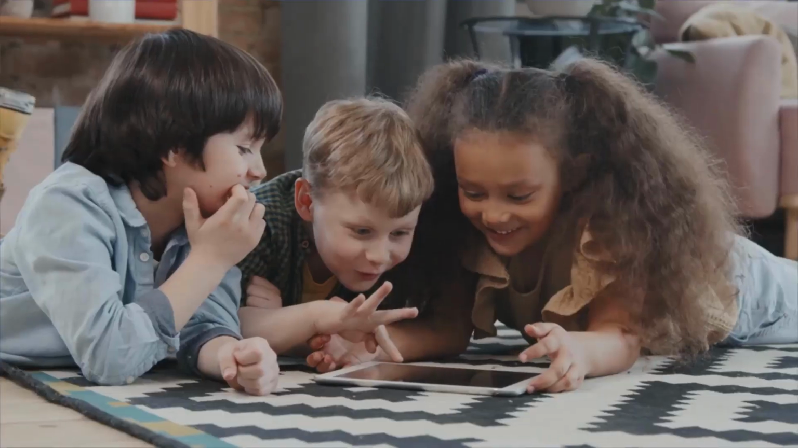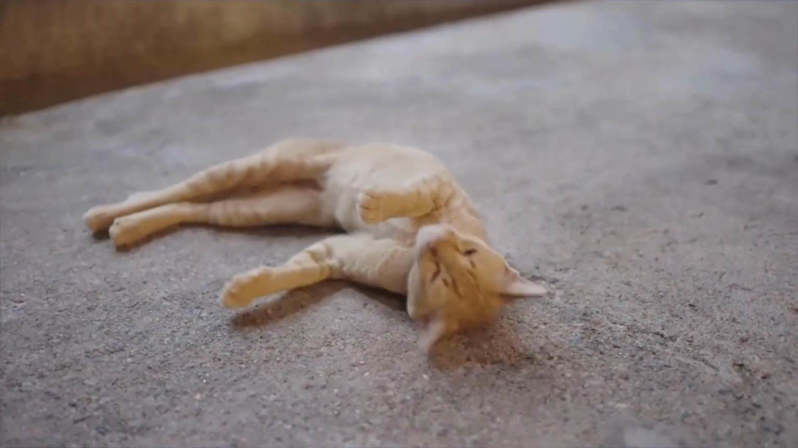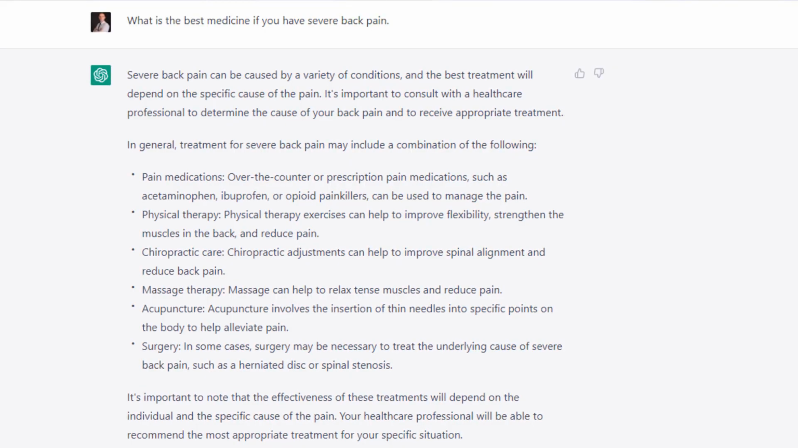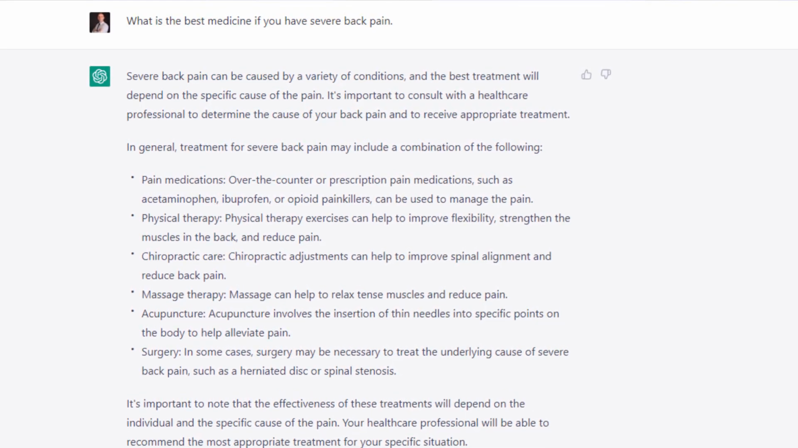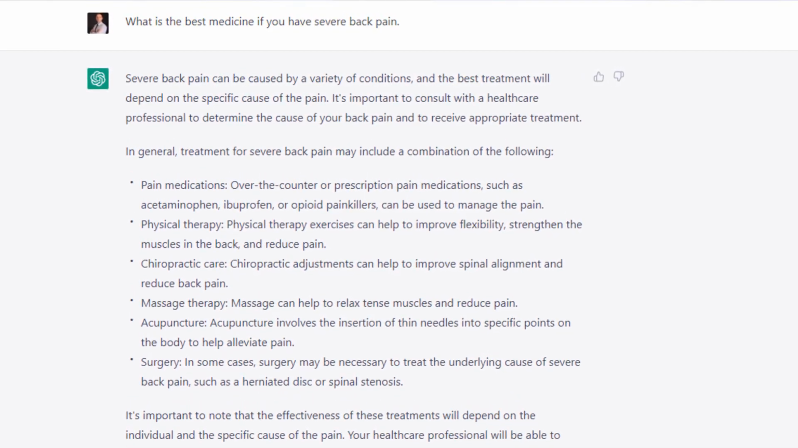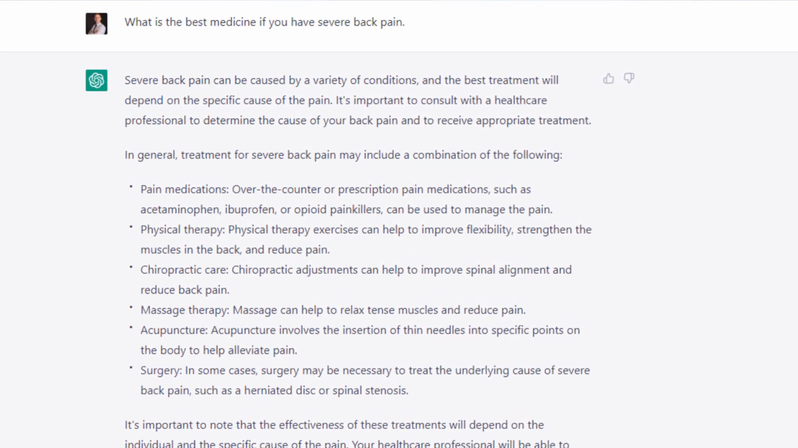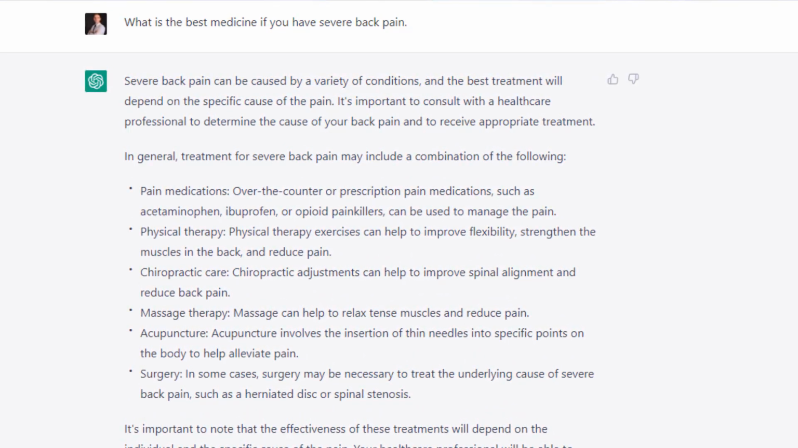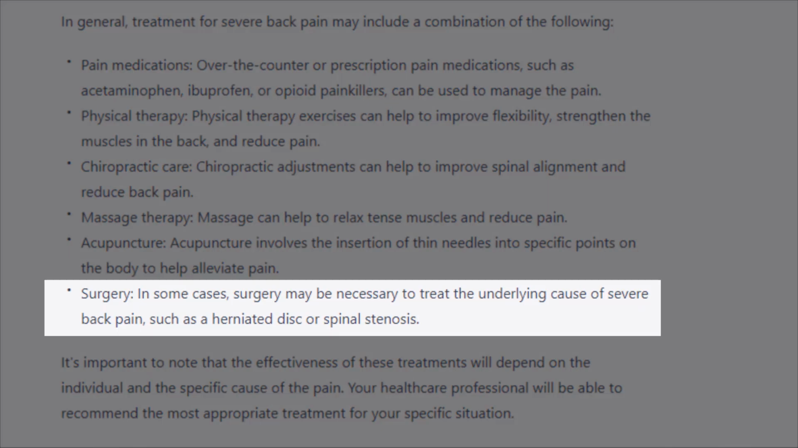I can't imagine my kids writing their own essays if they can ask ChatGPT or any other AI to do it for them. So for certain, it will make the younger generation lazier. And what if people start using it for their health problems? For example, I asked ChatGPT to tell me what is the best medicine if you have severe back pain, and it gave me a few bullet points: physical therapy, massage therapy, acupuncture, and it even suggested a surgery. Imagine how many people will be shocked to see that.